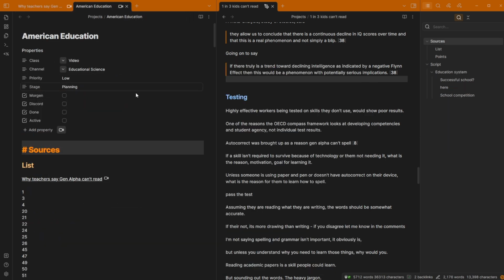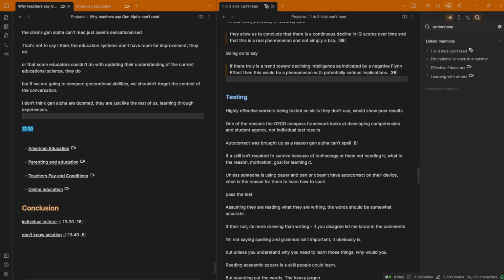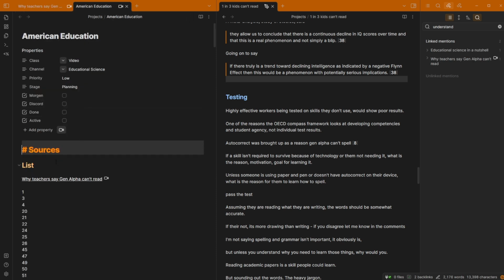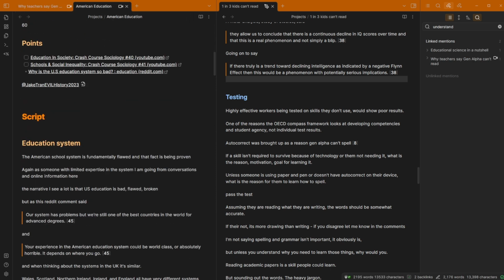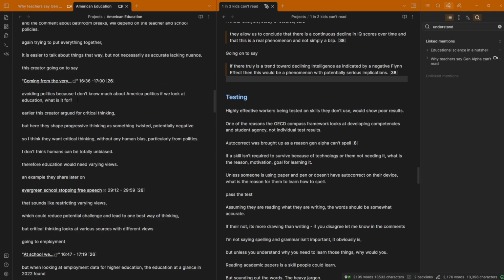So if I do bring up American education, going to the backlinks, you can see why teachers say Gen Alpha can't read. That's the file, that's the project that we're in here. So I can see where the idea came from and any other related sources in the backlinks, as well as then just separating this information. But this next bit is just going to be me writing, which I can't imagine being very fun, so I'll give you a little time lapse and then maybe do some audio over it.